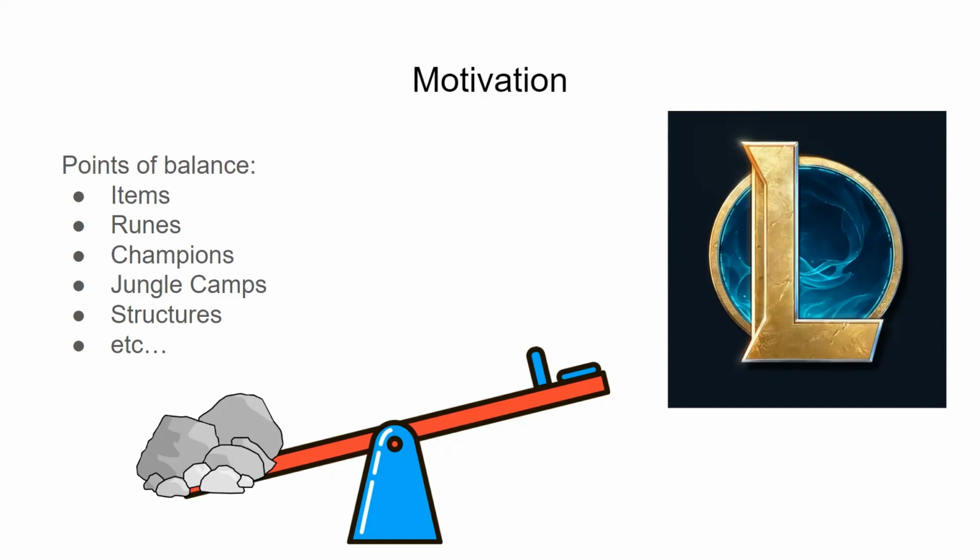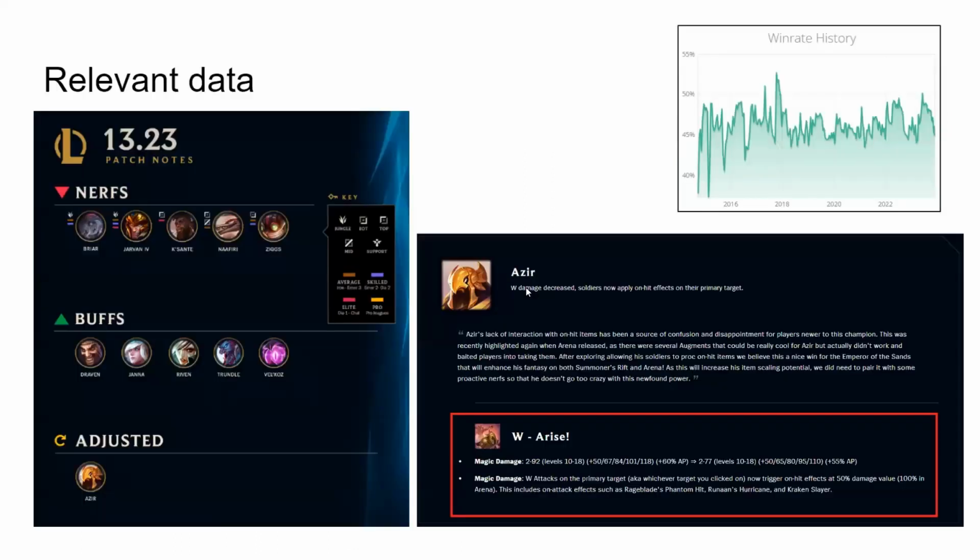Our idea was to take a pretty novel approach of taking something called a patch. The relevant data for us is highlighted in red. This is a high level overview of the structure of a patch. Think of this as a summary, but the physical patch is right here. This is just one example of a champion change. As we can see over here, Azir got adjusted, and in the red is what we're actually grabbing. These are the changes that happen to Azir's, in particular his W ability.